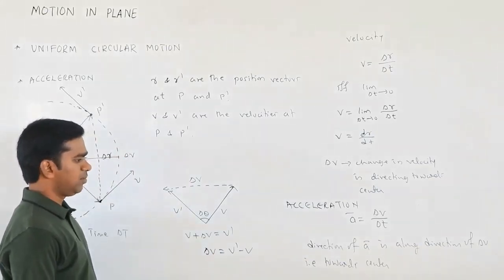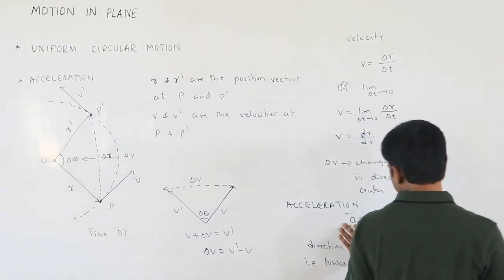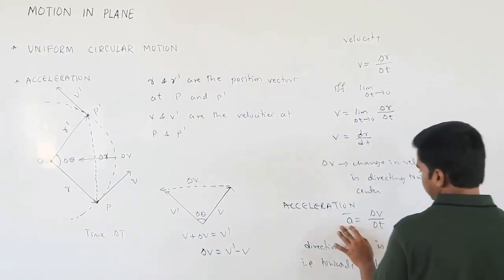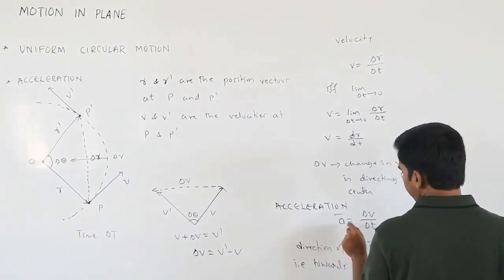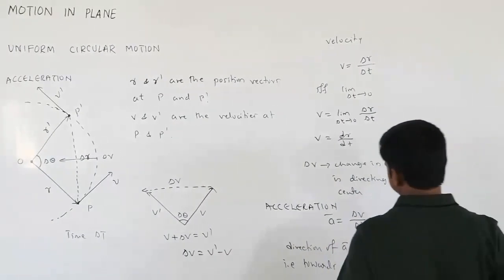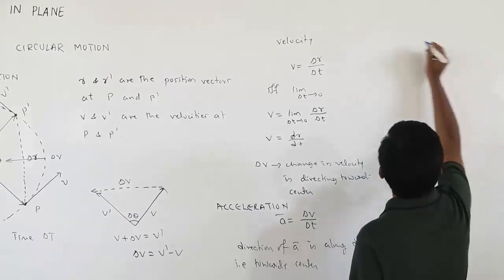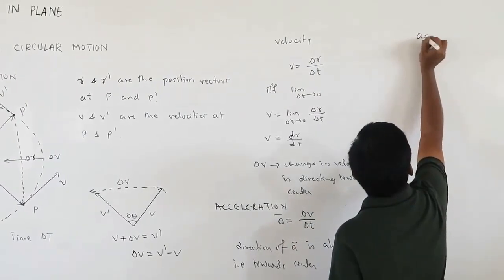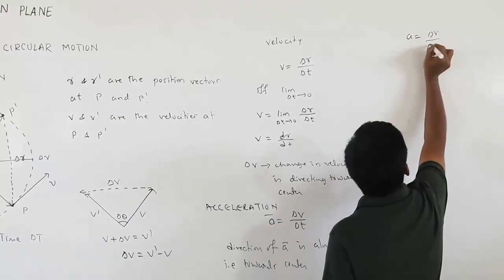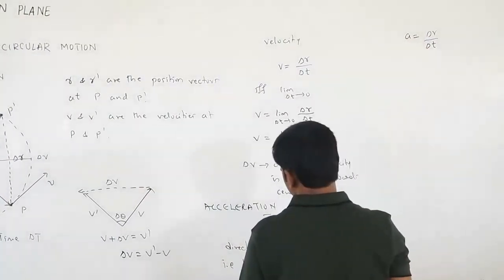Now, if you write the instantaneous acceleration, you have to apply the limit. So a equals delta v divided by delta t.